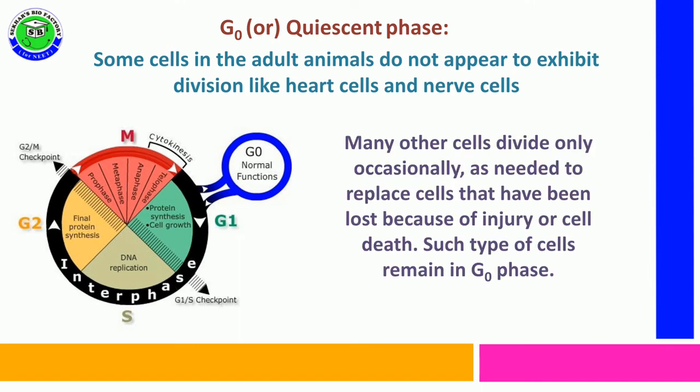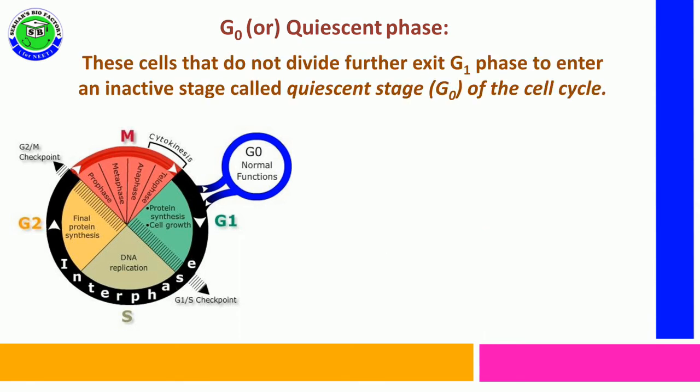Along with that, many other cells present in animals can occasionally perform cell division as needed to replace some of the lost cells in their body due to injuries or cell death. At this time, we can observe a special phase in the cell cycle. It is called G0 phase or quiescent phase.